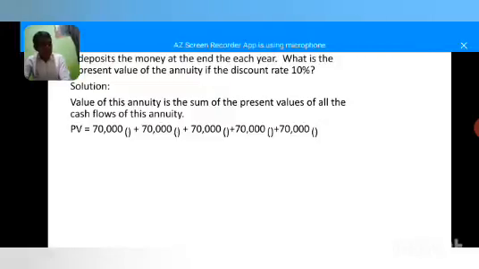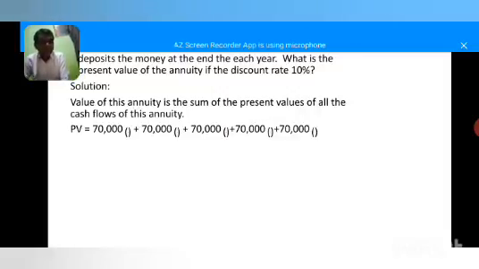So before going to solve the problem, first of all, whatever the things given in the problem: Mrs. Hanu deposited rupees 70,000 annually, 70,000 for 5 years. Interest rate will be 10%, 10% compound interest.